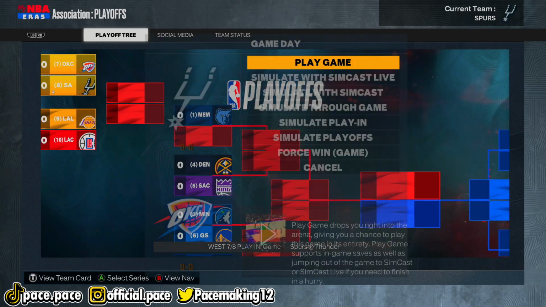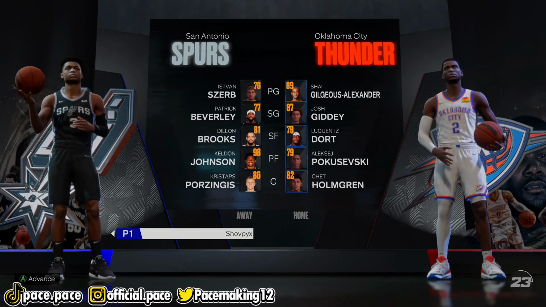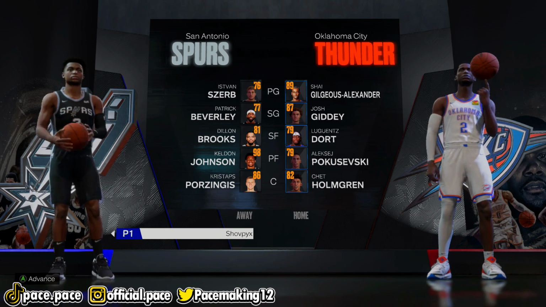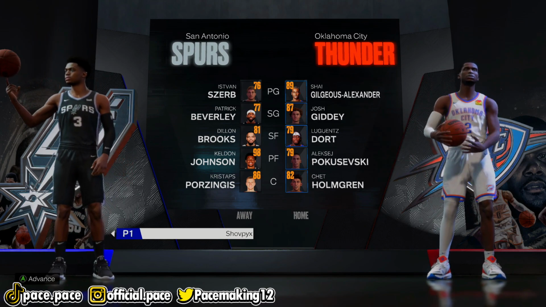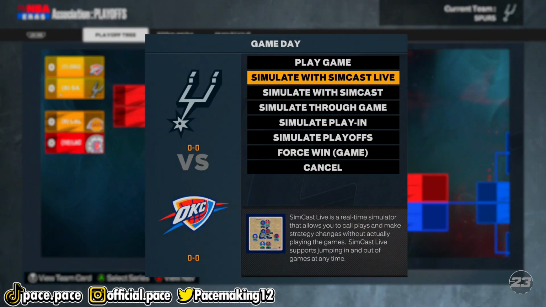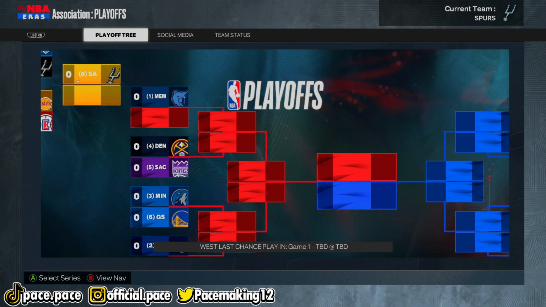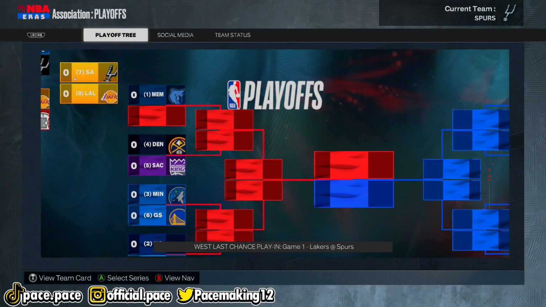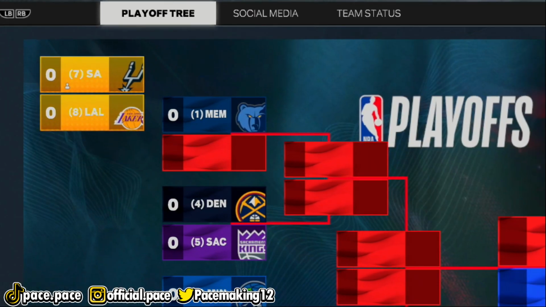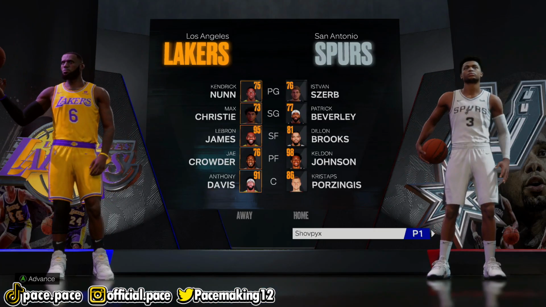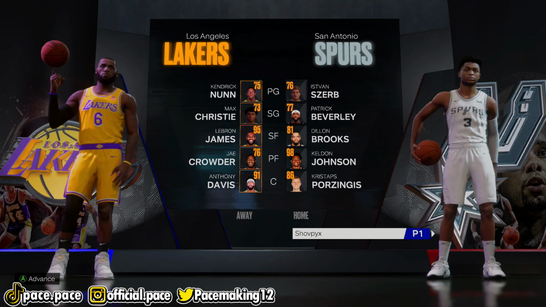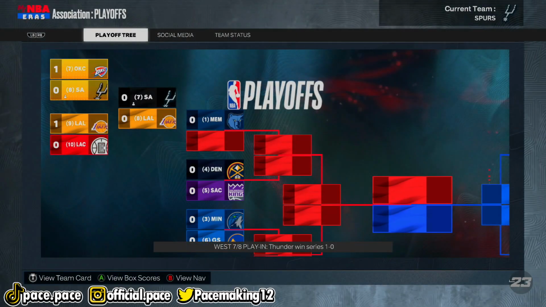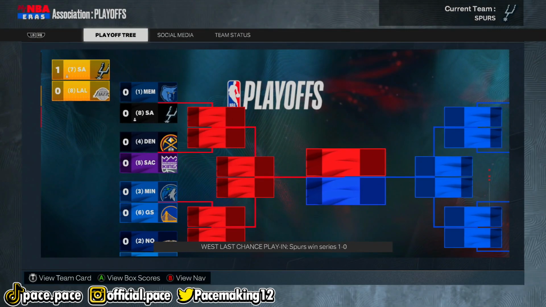And we were actually a play-in team, so we have to go up against the Oklahoma City Thunder, who have Chet Holmgren, Shai Gilgeous-Alexander, Josh Giddey, and Lu Dort. So I'm just going to simulate through this game, and we actually ended up losing, so we might have to play against the Clippers or the Lakers, and it ends up having to be the Clippers. No, not the Clippers, that's definitely the Lakers. I actually feel like we might pull through and have a spot inside the playoffs, but I don't know. They do have LeBron, and we all know who LeBron is, so we might not. And actually, we ended up beating him.